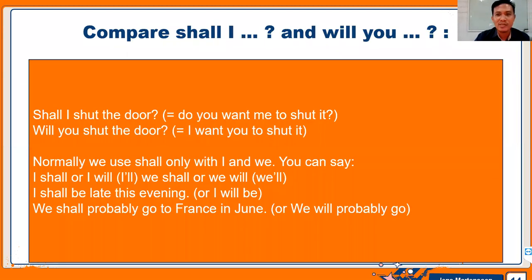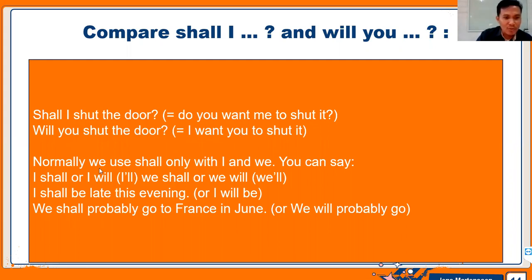Okay, now compare shall I and will you. Let's compare that. For example, like, shall I shut the door? Do you want me to shut it? Will you shut the door? It means I want you to shut it. So that is a difference. When you say, shall I shut the door? It means, do you want me to shut the door? But when you say, will you shut the door? It means I want you to shut the door, to close the door.